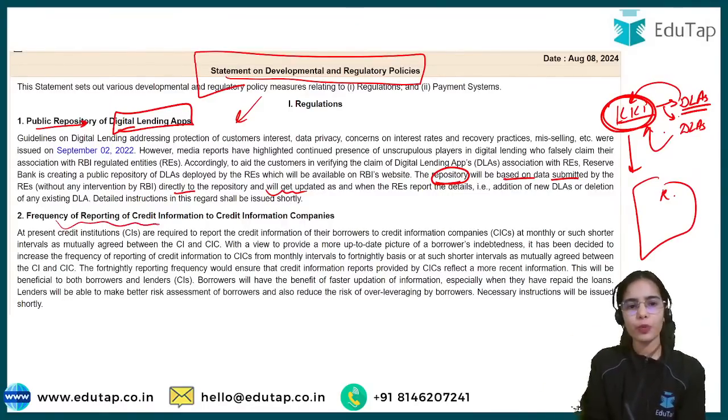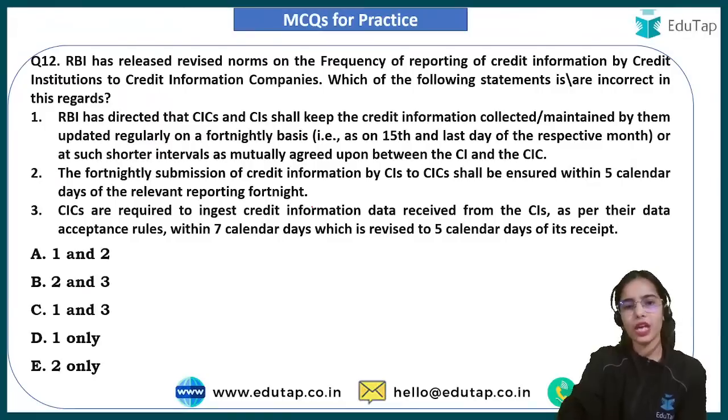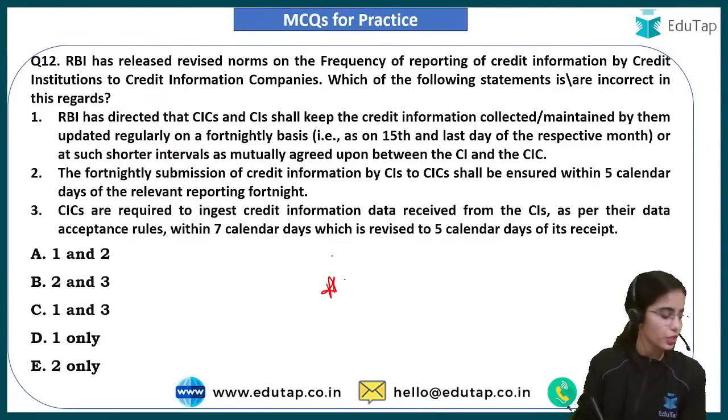Then, frequency of reporting of credit information, this we are going to discuss now. So try to answer this question.